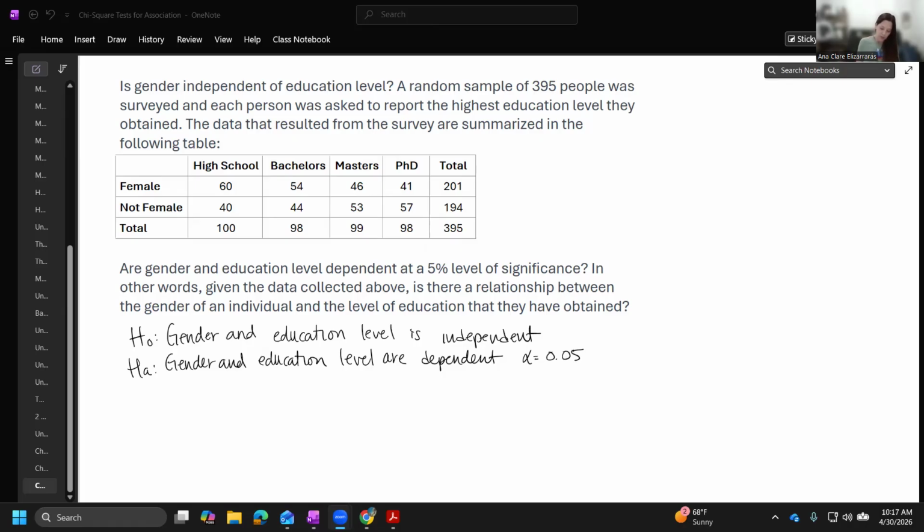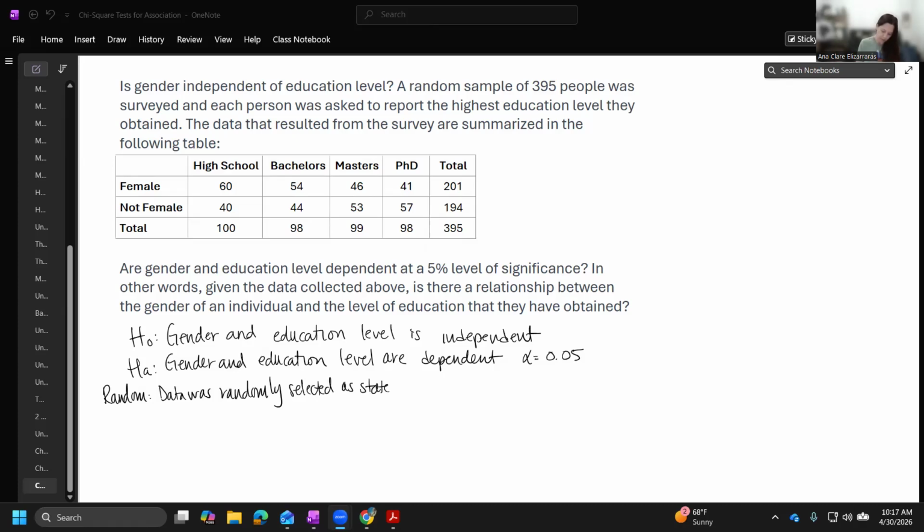We need to check conditions. Can we generalize this information? Can we use the appropriate test statistic? Is this good data that we're using? So random. Was the data randomly selected? It does say a random sample of 395 people were surveyed. So data was randomly selected as stated.